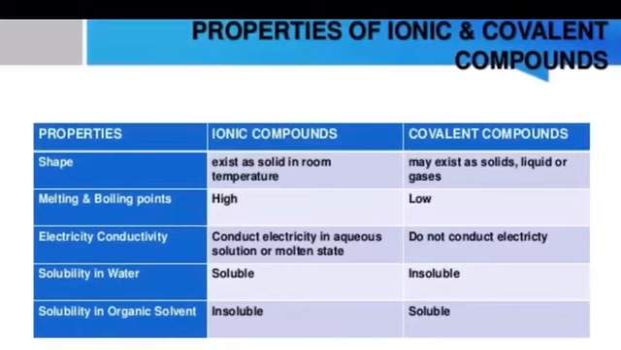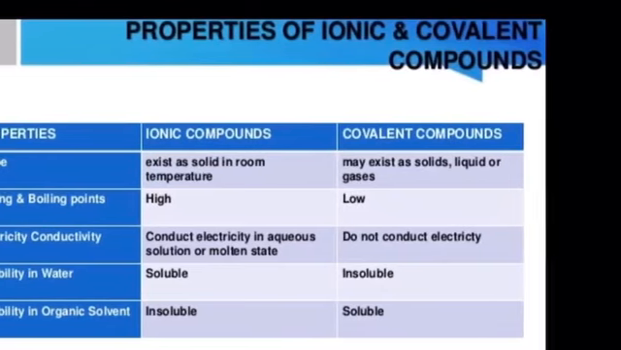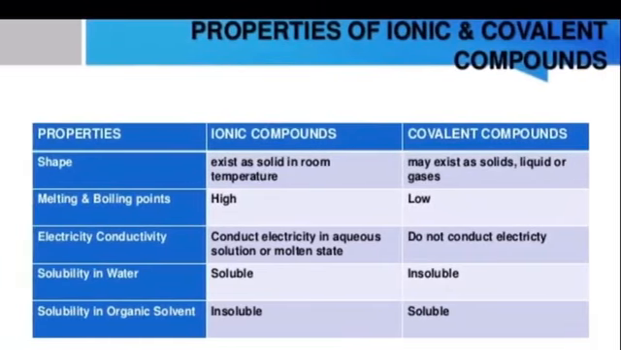Then electric conductivity. Ionic compounds conduct electricity in aqueous solution or molten state, and covalent compounds do not conduct electricity because charge is not present, ions are not present. That is why they do not conduct electricity. Then solubility in water. Ionic compounds are soluble in water and covalent compounds are insoluble in water. And solubility in organic solvents. Ionic compounds are insoluble in organic solvents, and the covalent compounds are soluble in organic solvents. So it is all about ionic compounds.